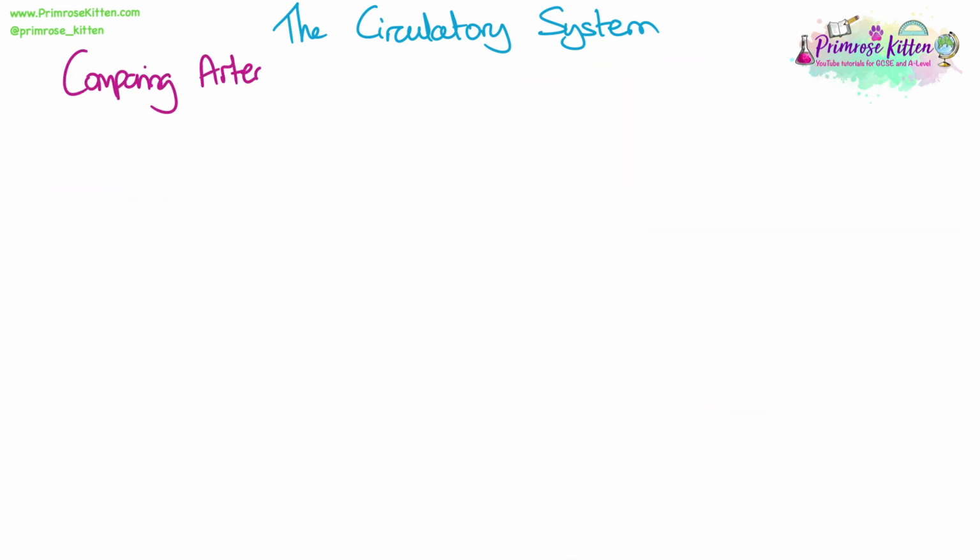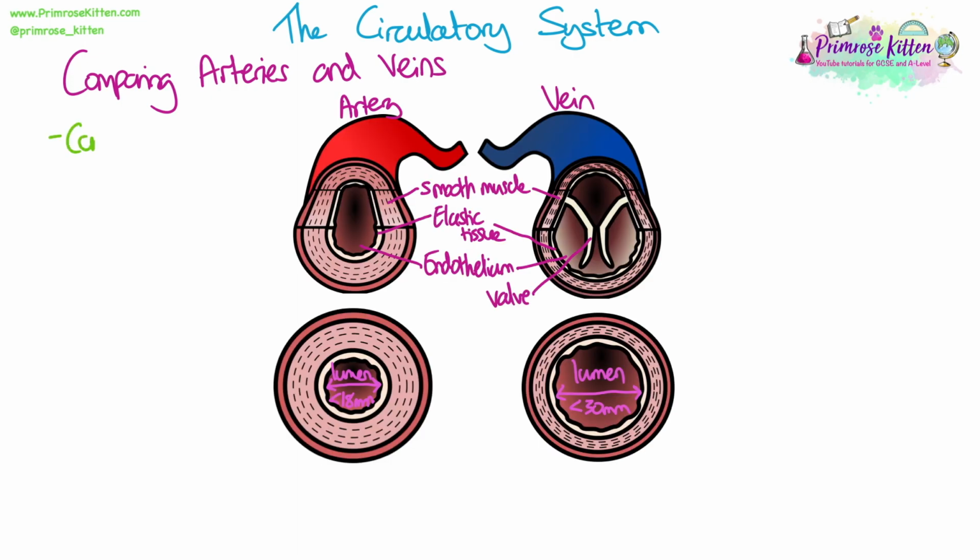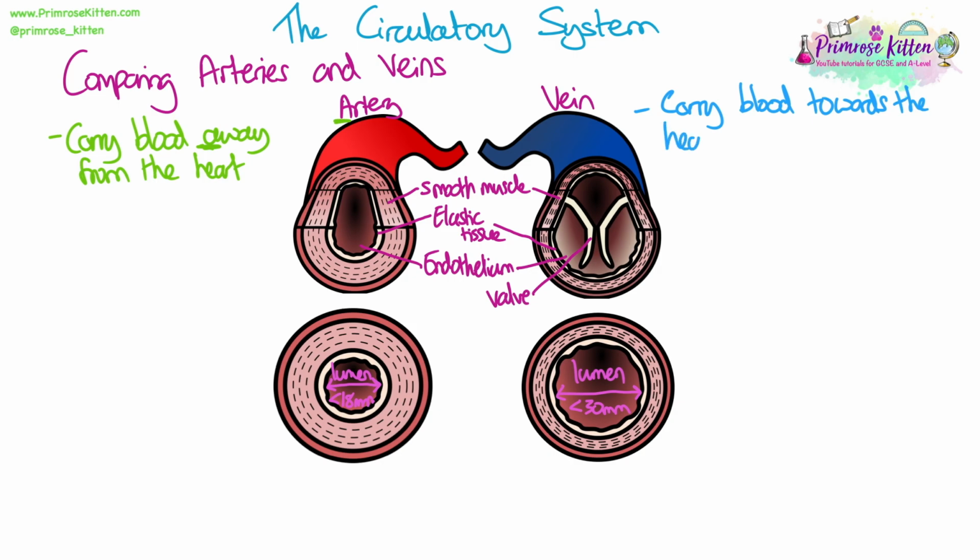Let's have a look at comparing the structure and function of arteries and veins. As we've already said, the function of arteries is to carry blood away from the heart. This is how I remember: away begins with an A, artery begins with an A. That's how we always remember which way around it is, and veins carry blood towards the heart.